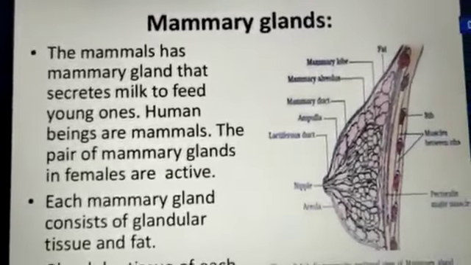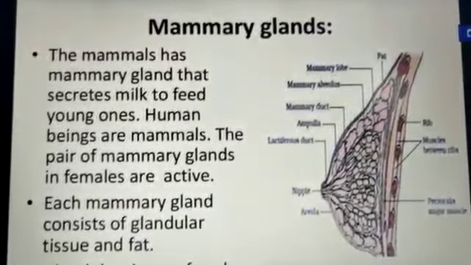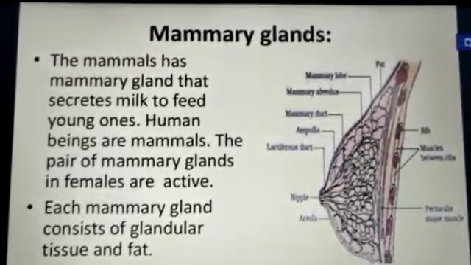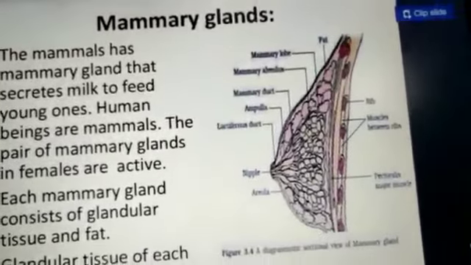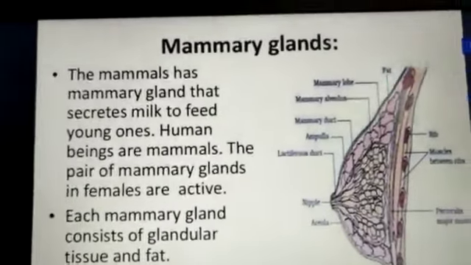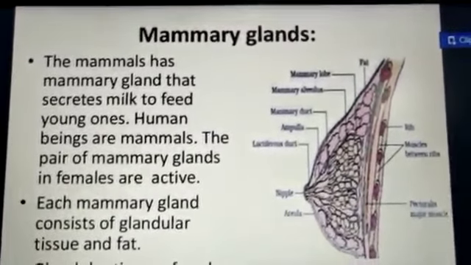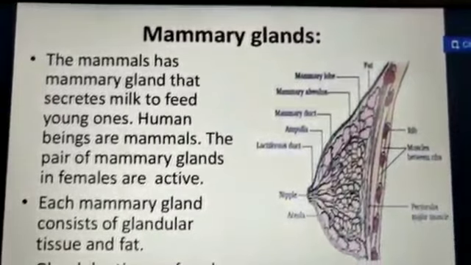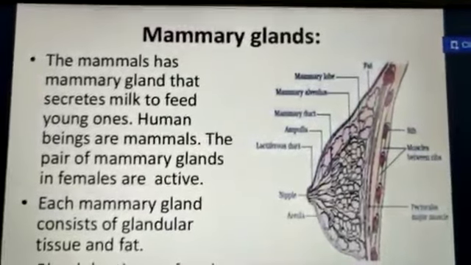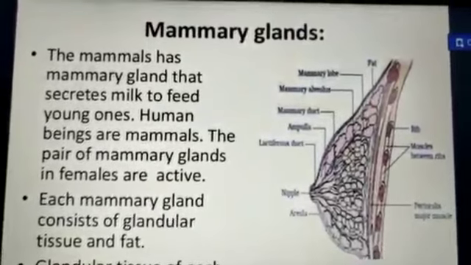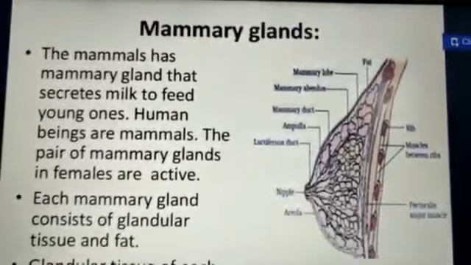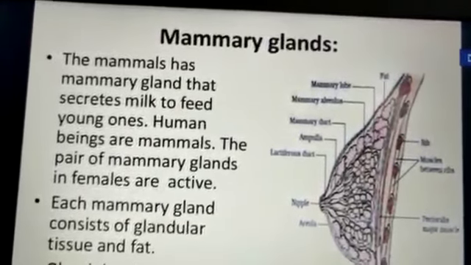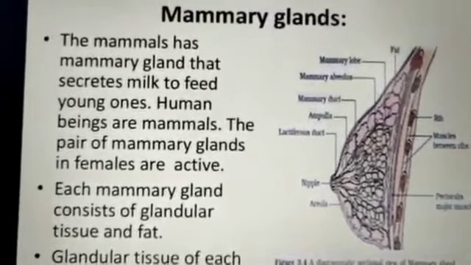Clear your concept: what is a mammary gland and what are mammals? You have already studied in class 11th the different types of phyla. As per the phylum, we know the characteristics of the animals. Human beings are classified under mammals. Mammals have certain specific diagnostic features. They have the mammary gland, the gland which secretes milk to feed the young ones. Mammals give birth directly to the young ones and take care of them.